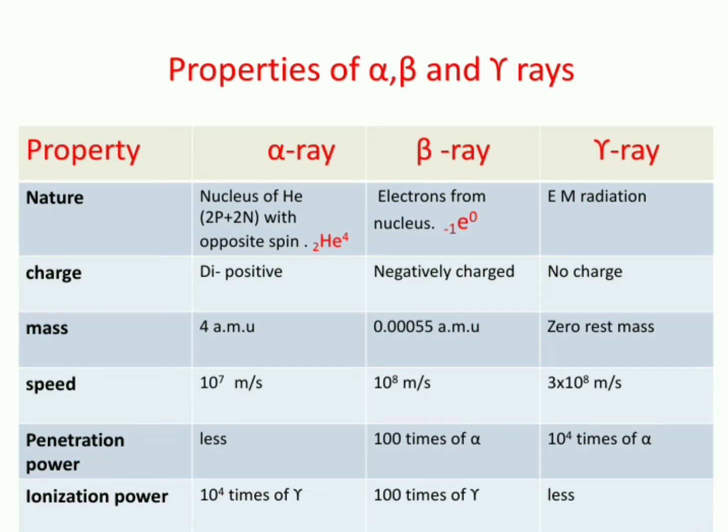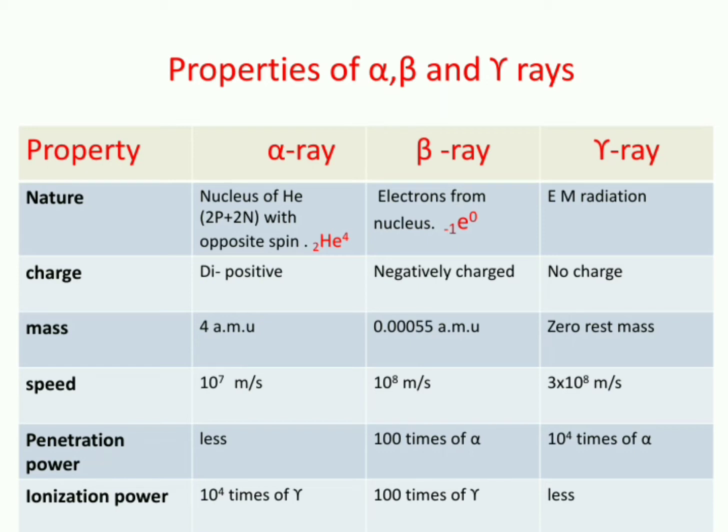The property is mentioned on the left side, then for alpha, beta and gamma rays. To begin with the nature, alpha particles are a group of 2 protons and 2 neutrons put together with opposite spin. It is actually the nucleus of helium. Then beta particles are electrons coming from the nucleus. I again repeat, these are electrons from the nuclear source, not from outside the nucleus. They have energies much higher than the electron energy. Then gamma rays are electromagnetic radiations.